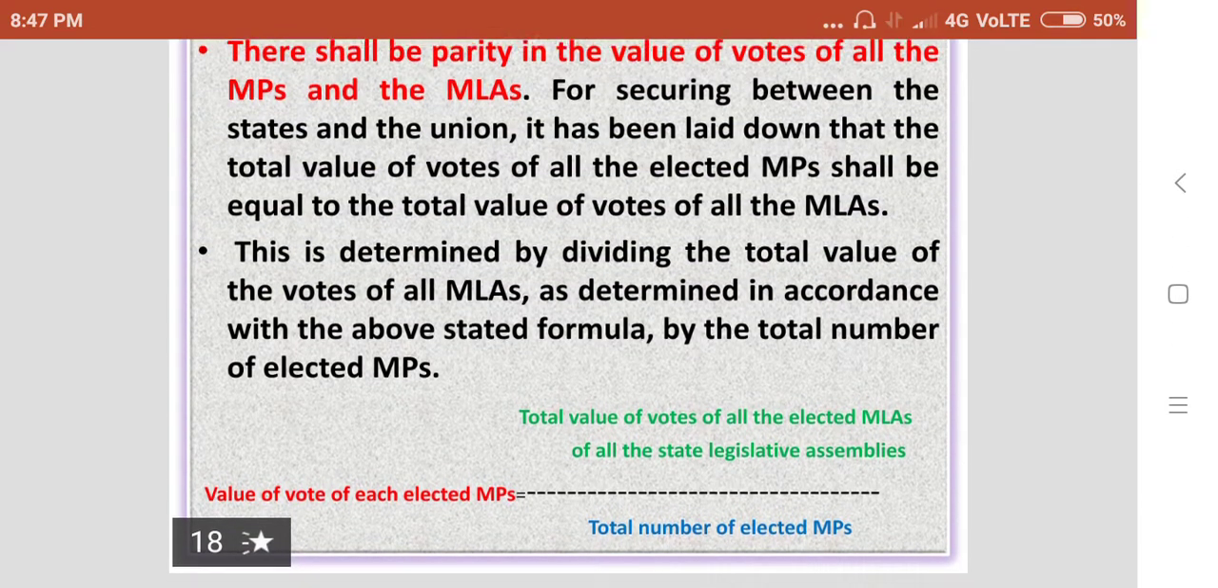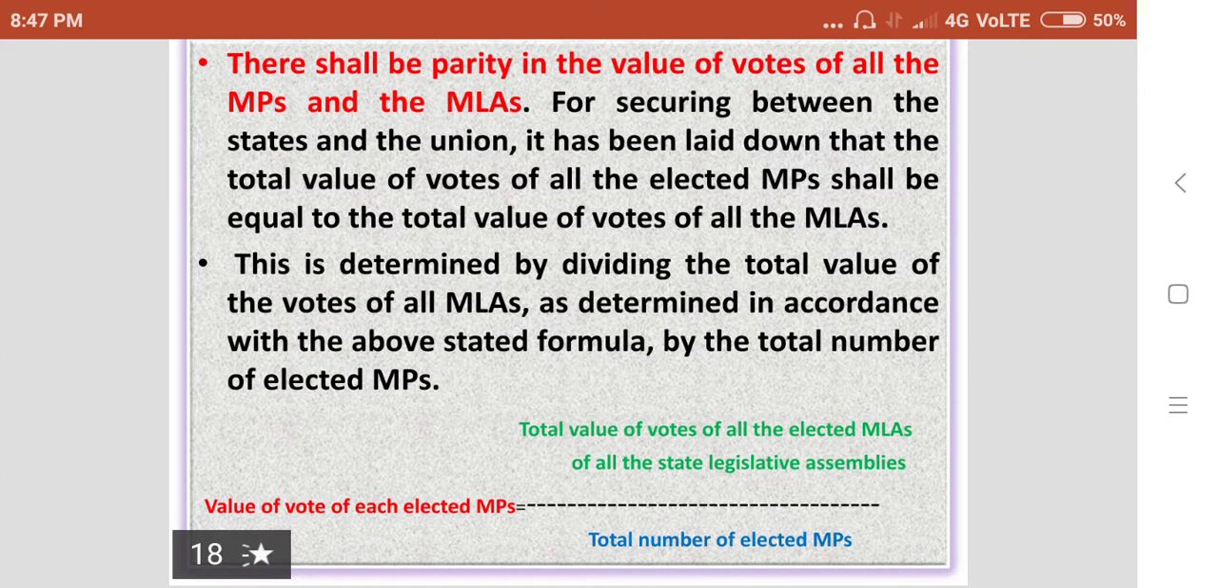So the formula is: total value of votes of all the elected MLAs of all the state legislative assemblies divided by the total number of elected MPs. Then we will get the value of vote of each elected MP. When we divide the total value of MLA votes by the total number of elected MPs, we will get the value of an MP vote.